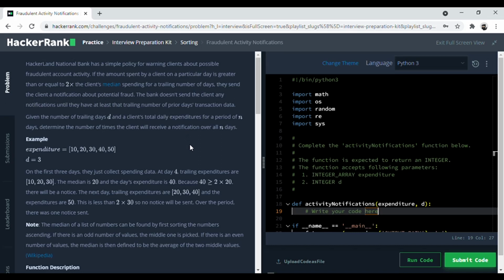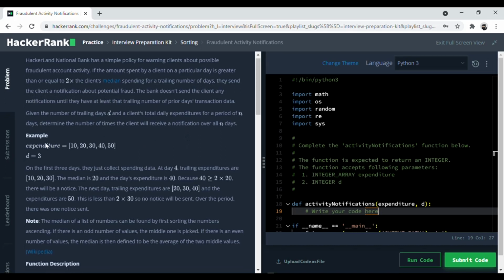So basically in this question, we're going to get an expenditure, which will be a list of expenses on a particular day, and we'll get D, which is the trailing days. We have to find the median for the last D days, which is the trailing days, and check if the expenditure on the next day is less than 2 times the median of the previous ones.